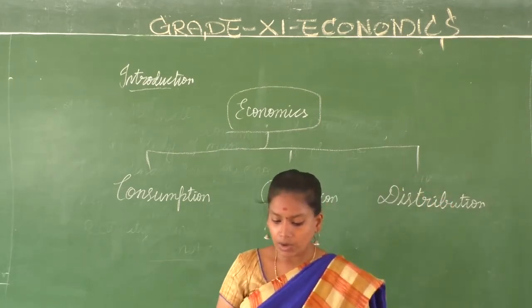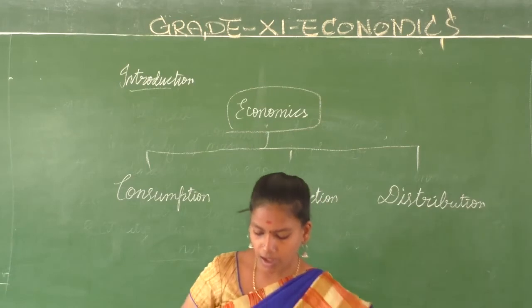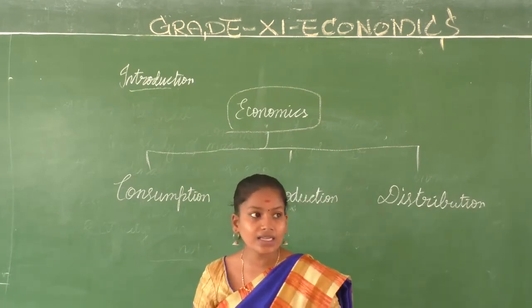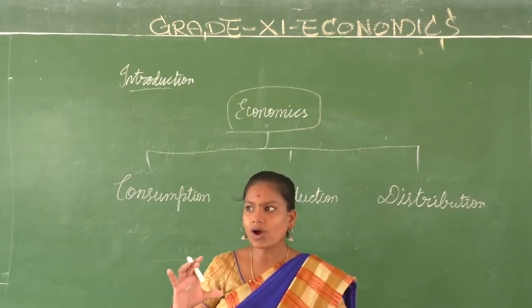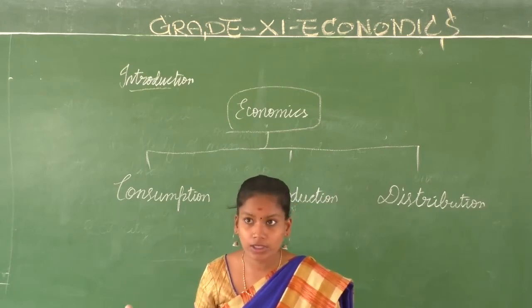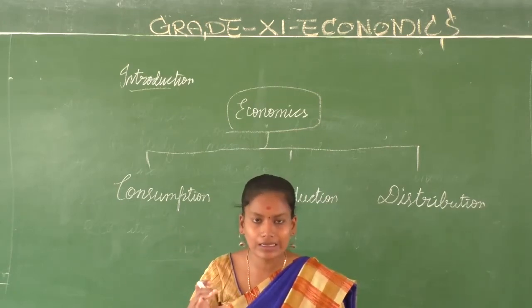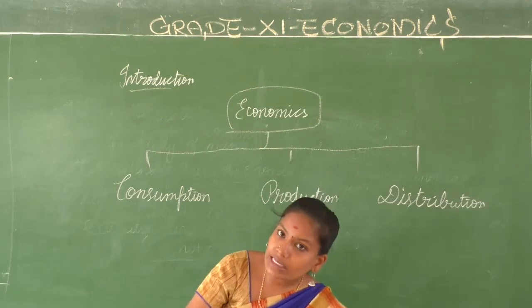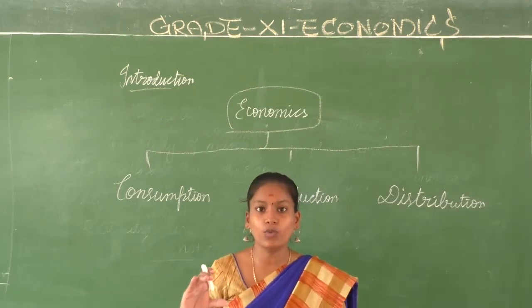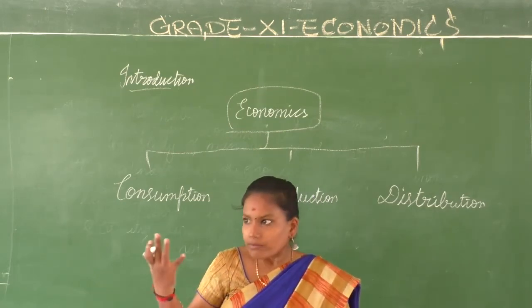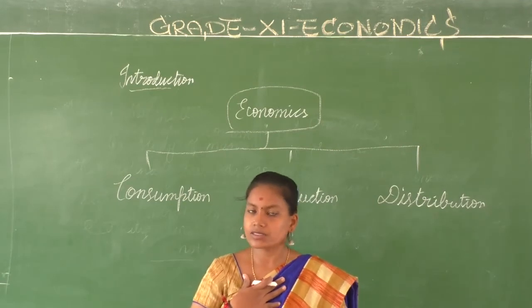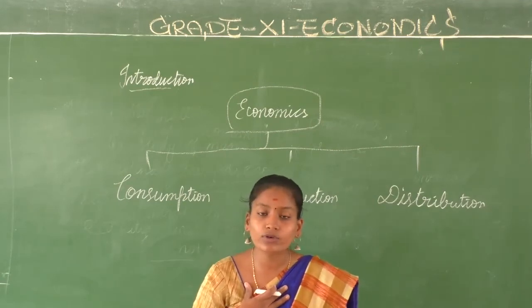Alright, now what does consumption mean? How the consumer decides with his income. It's not that everybody has so much income. Everyone has an income level, and according to that income level, they have to decide what products to buy. I may have 100 rupees only. Still, I need to decide what I have to buy.